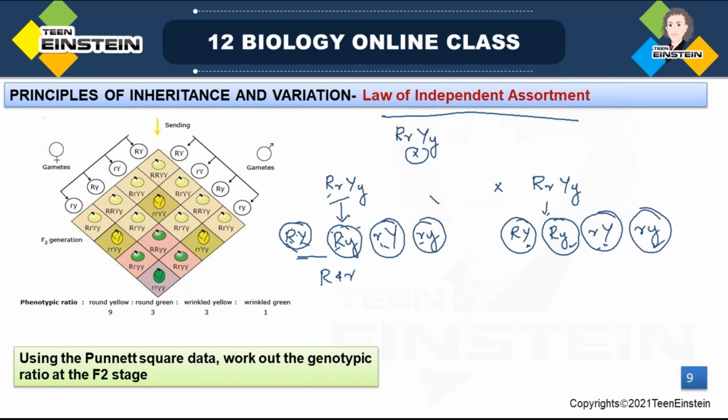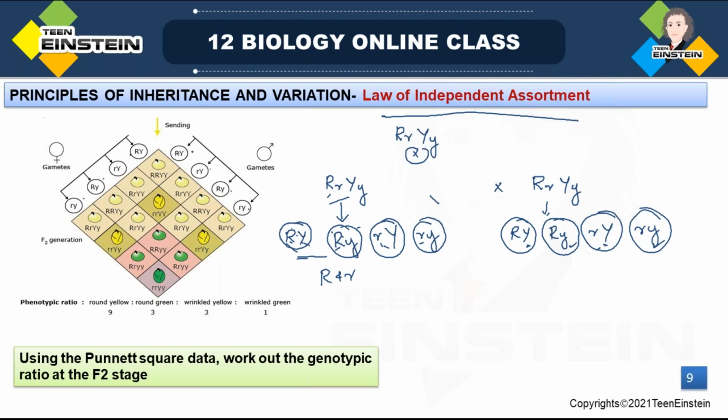Okay. And next, we can see 4 types of gametes on both sides of this Punnett square, and each one has a 25% chance to combine with the other one, right? 25% frequency of combination.